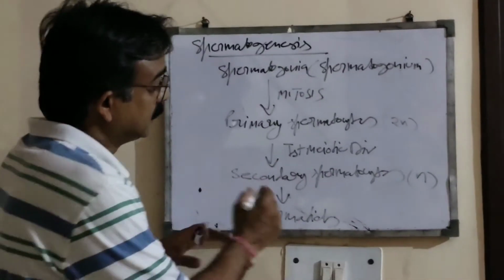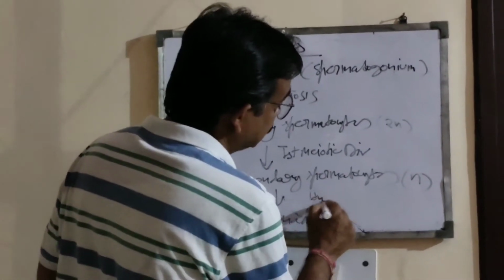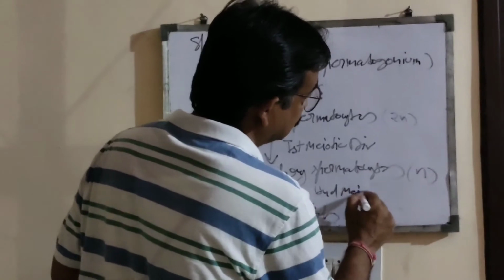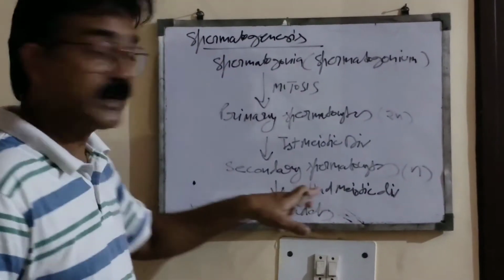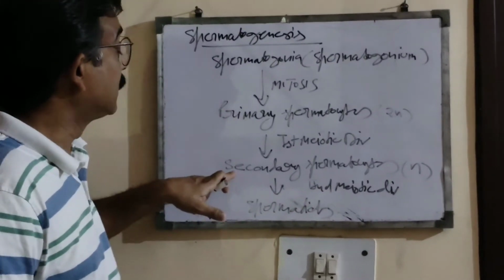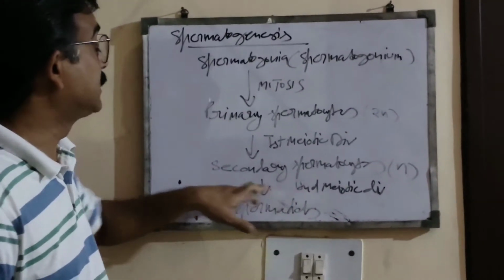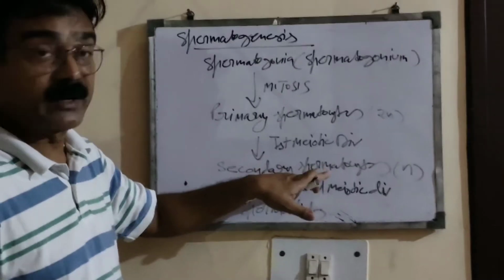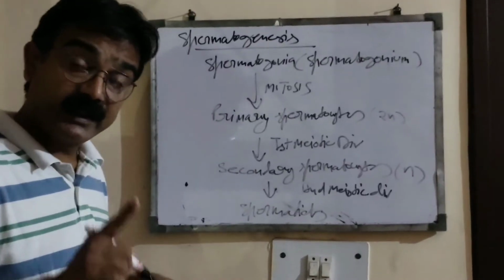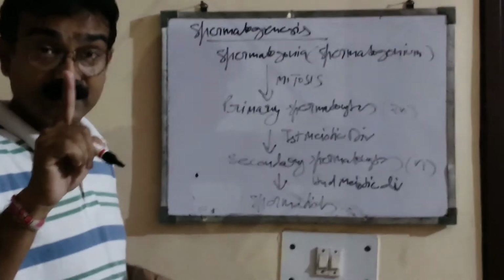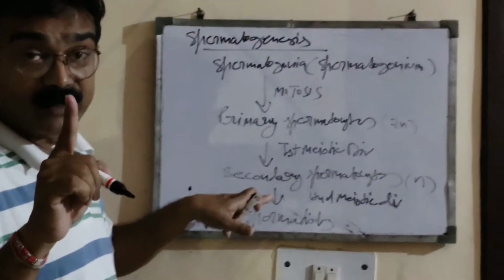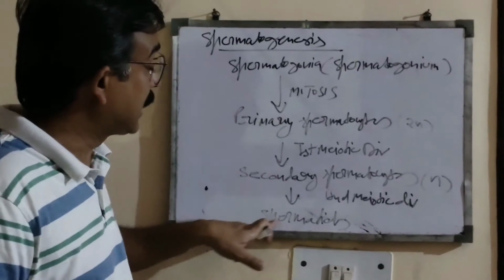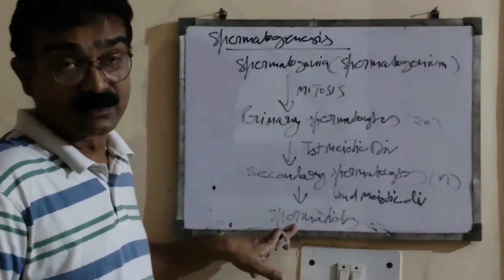Then after that the second meiotic division takes place, and by the second meiotic division these secondary spermatocytes again divide meiotically, and one cell of secondary spermatocyte forms four cells of spermatids.